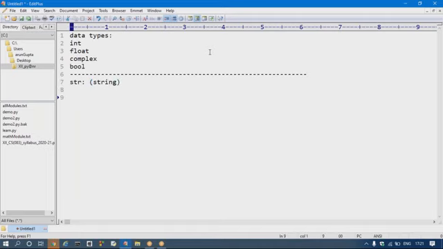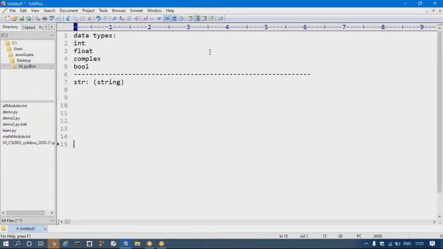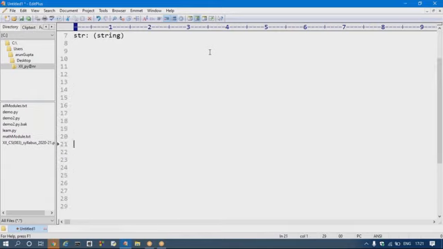But in Python, a string is anything inside single quotes, double quotes, or triple quotes. Anything inside single quote, double quote, or triple quote is called a string in Python.